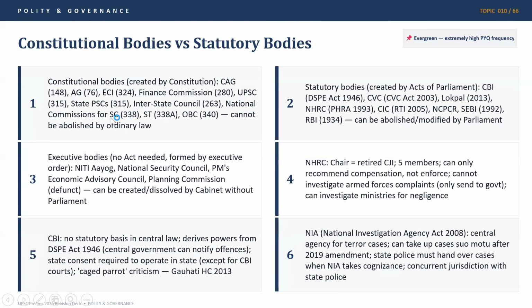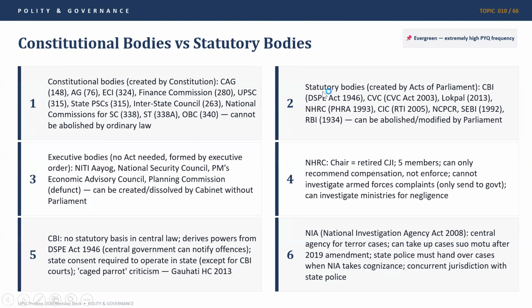Then there are the national commissions for SC, ST, and OBC in Articles 338, 338A, and Article 340. They cannot be abolished by ordinary law. So these are the constitutional bodies. There would be some parallel bodies in states which would also have their own articles. Go through them. Apart from these bodies, all the other bodies are statutory bodies or executive bodies. That is, they have either been established by some law or by some executive action.